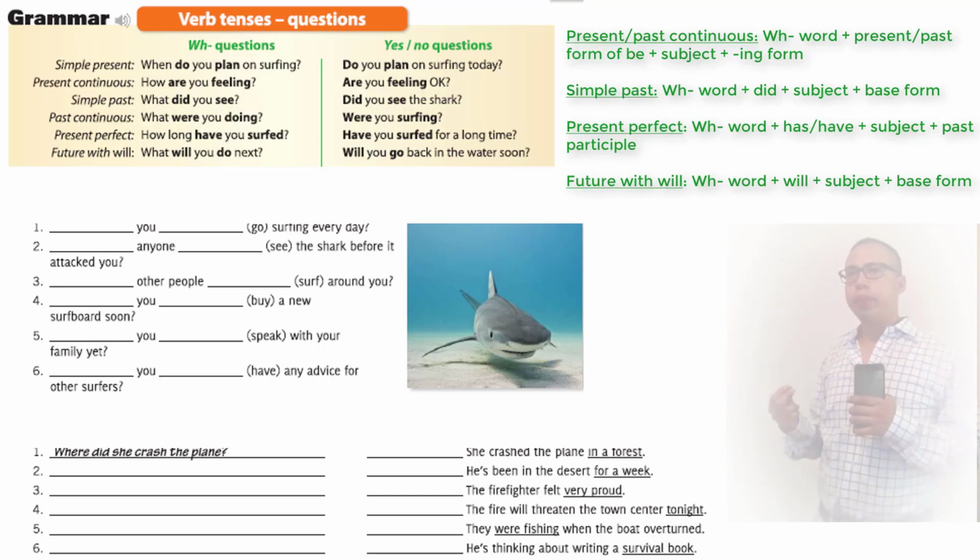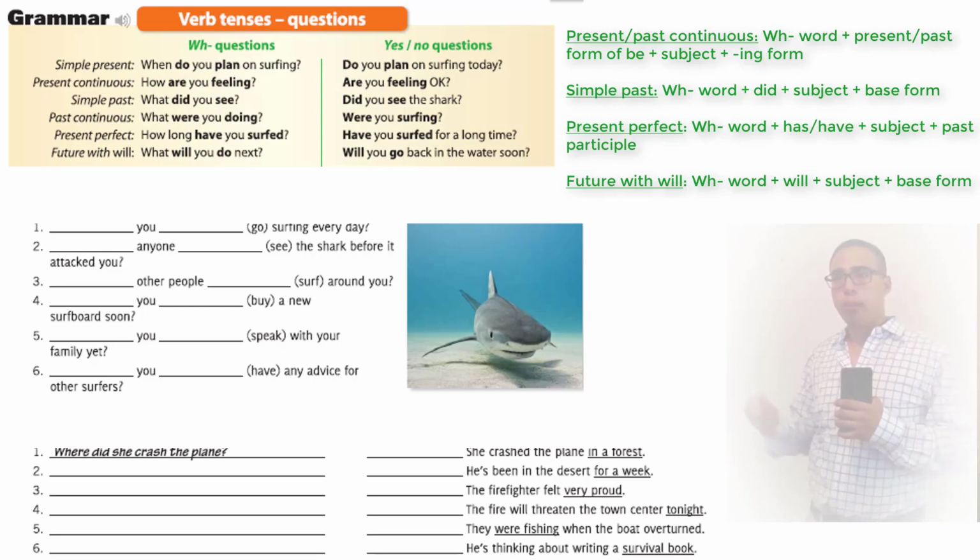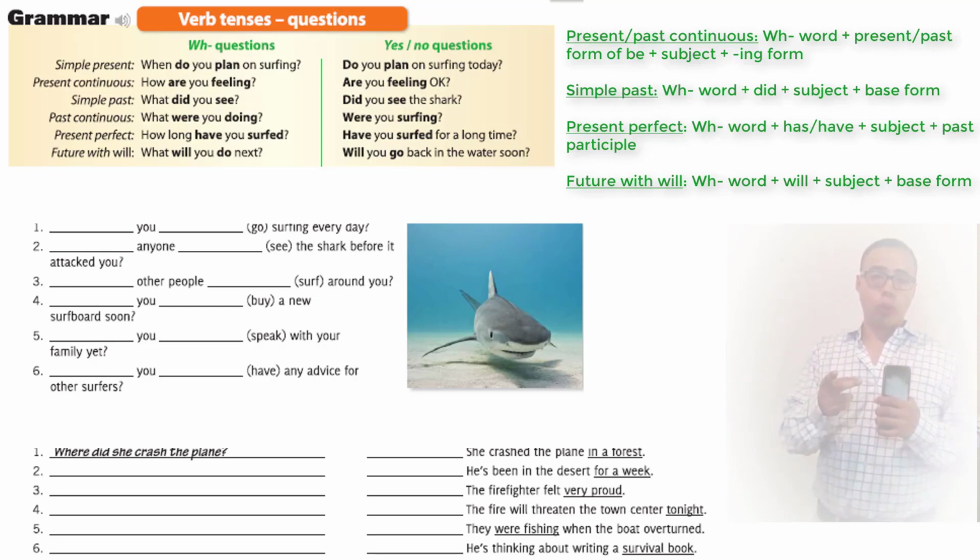Okay. Now yes and no questions. Do you plan on surfing today? Right? It's simple present, so we keep the verb plan in its regular form. Present continuous would have an ing at the end. So it's are you feeling okay? Now it's talking directly to the person. If it was talking about a third person, it would be is he or is she feeling okay? But in this case, it's are you feeling okay?